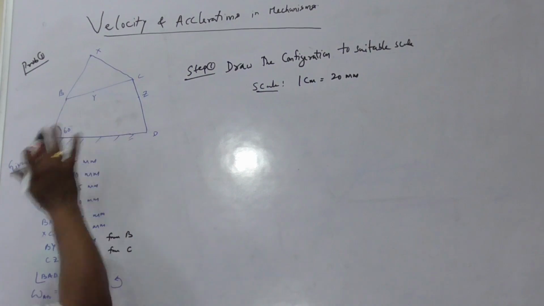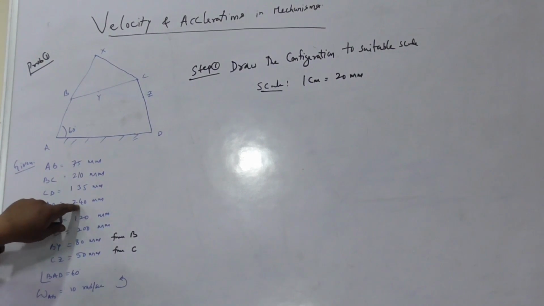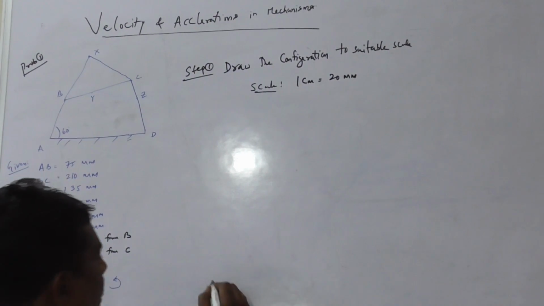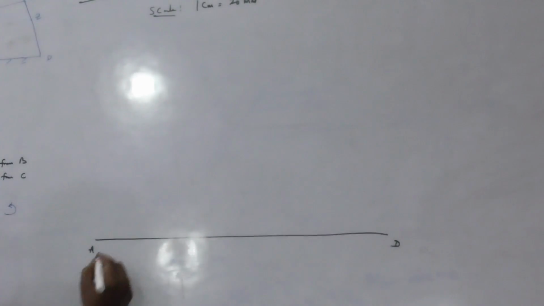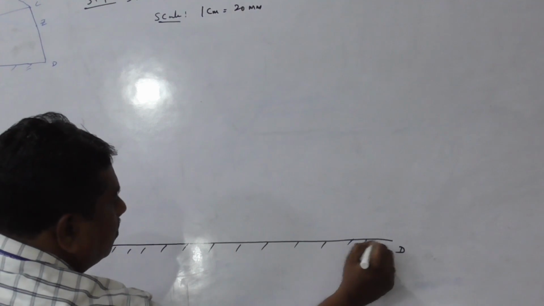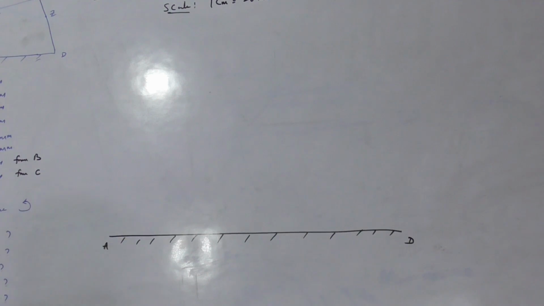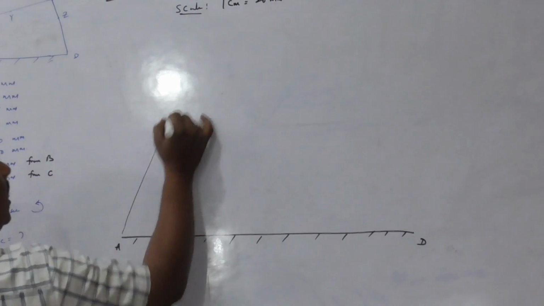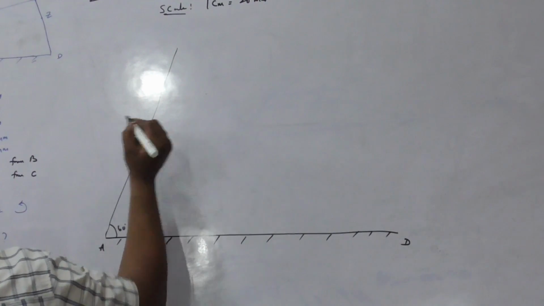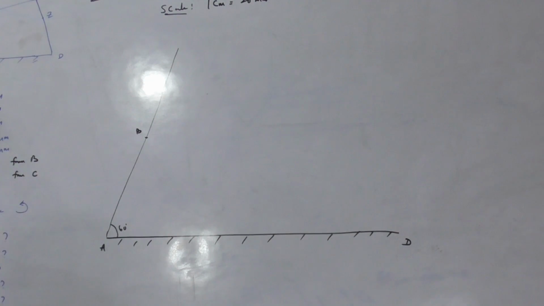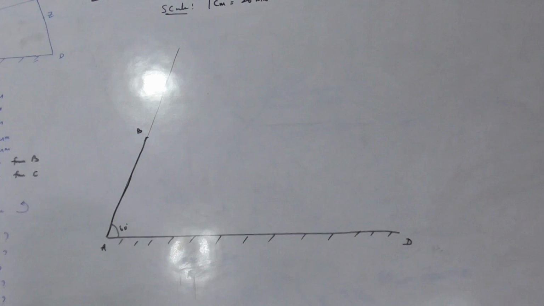First construct the 4-bar linkage as per this scale. Link AD is of length 240 mm. As per this scale, draw one line, link AD representing the fixed link of the 4-bar mechanism. Then driving link AB is at an angle of 60 degrees with respect to fixed link. Draw 60 degrees line and fix the point B as per the scale of length 75 mm. Then capital AB line represents the driving link AB.